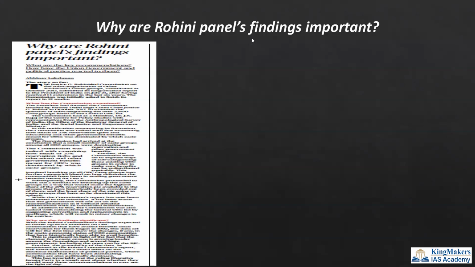Friends, we already know that the people under the OBC category are enjoying 27% reservation. This reservation, we already know, was brought by the Mandal Commission, and later it was legislated, and now there is a 27% reservation.